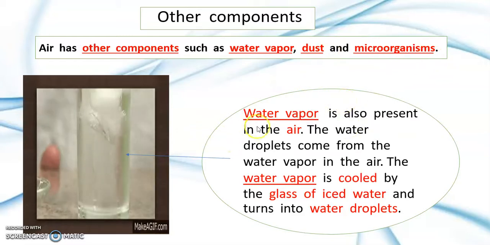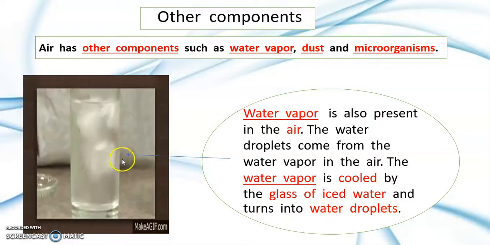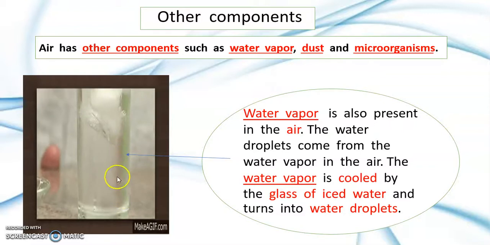So this is a glass of water with ice. Water vapor is also present in the air. The water droplets come from the water vapor in the air. The water vapor is cooled by the glass of ice water and turned into water droplets. So again, water vapor is also present in the air.